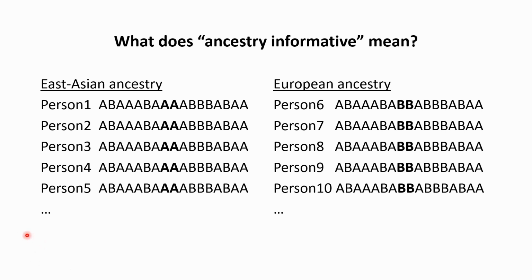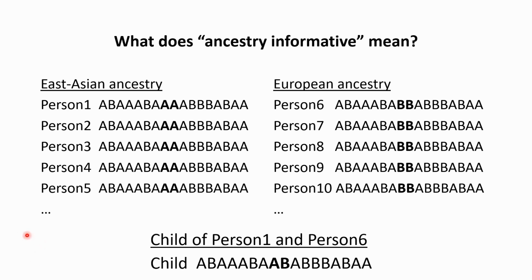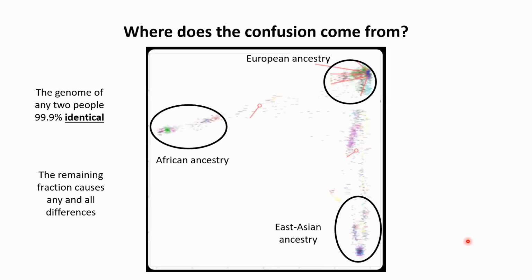Now, what happens if, for example, person 1 and person 6 have a baby? They transmit one half of their genome, as I already told you. So basically, one of these A's comes to the baby, and one of these B's comes to the baby to the same spot. So the genotype of the child will be AB for this spot. Of course, there are more of these spots, but as I said, a comparably very small number. Now, back to this graph.